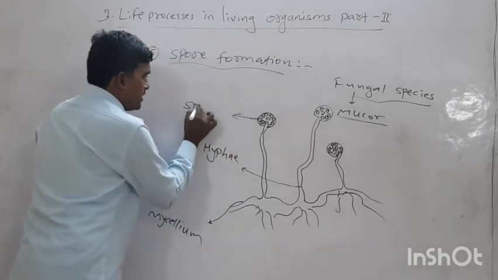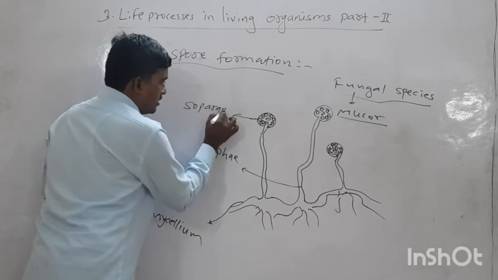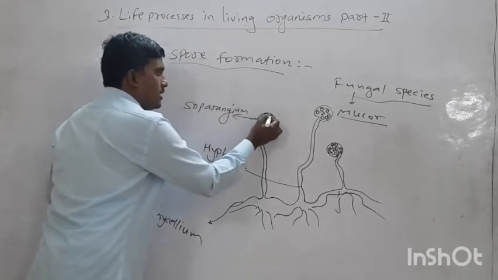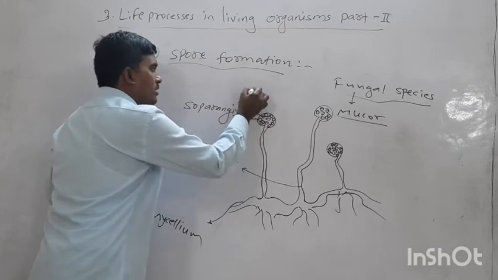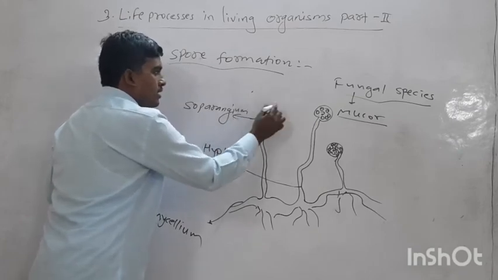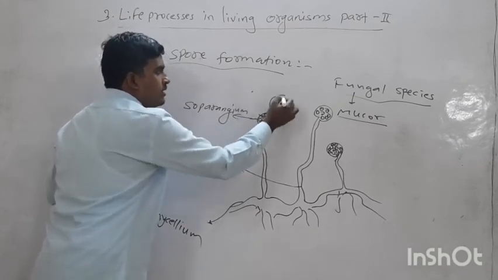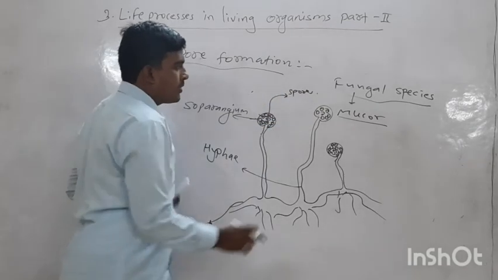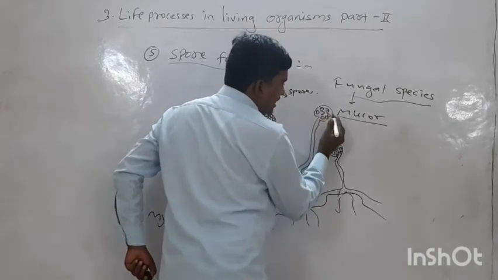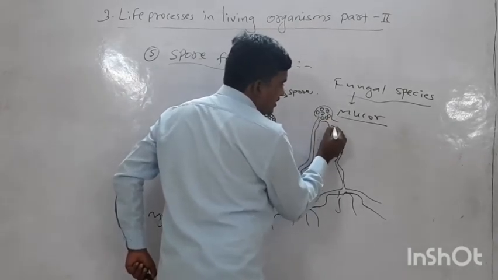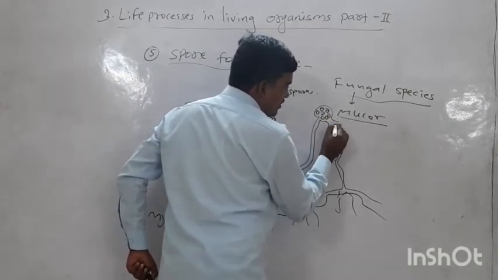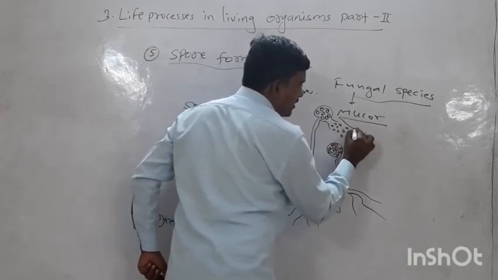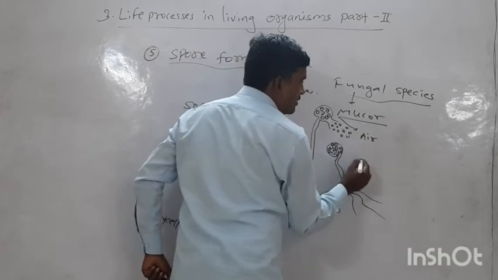This is a sporangium. The sporangium contains internally these spores. What happens during the maturity of the sporangium? There is bursting of spores into the air.